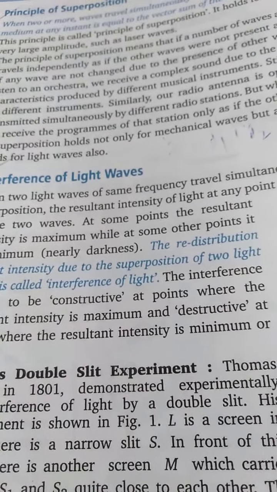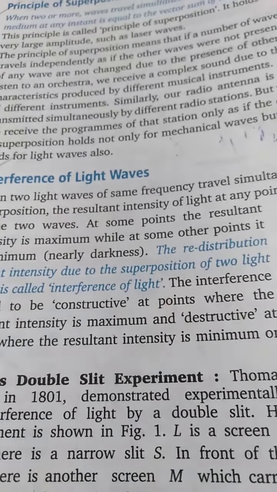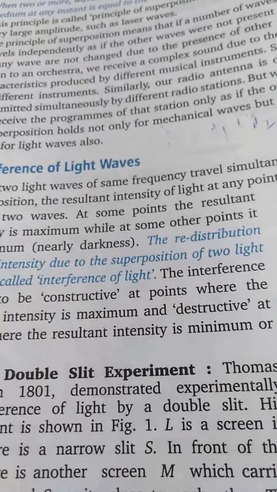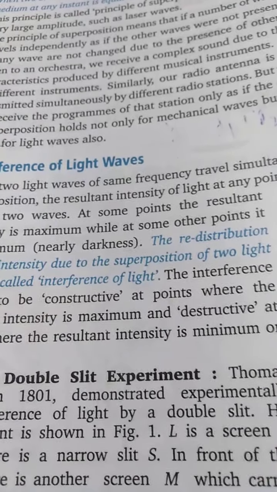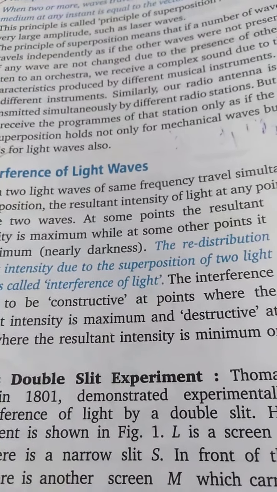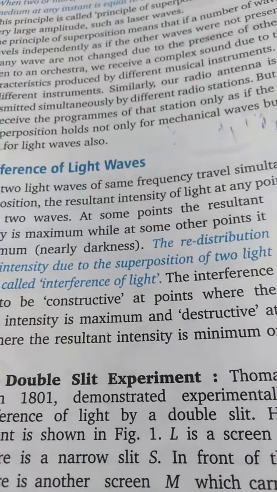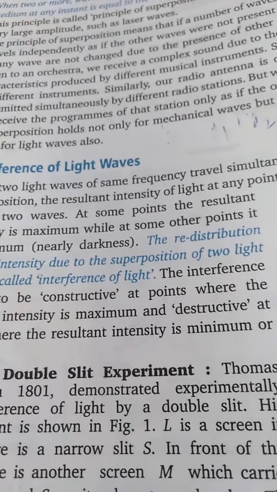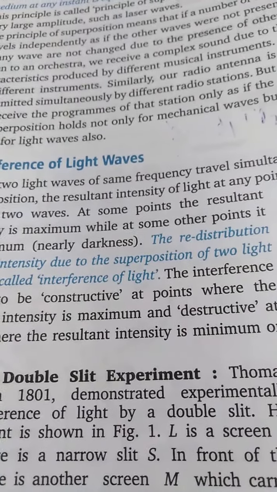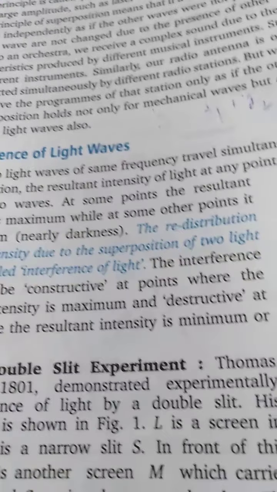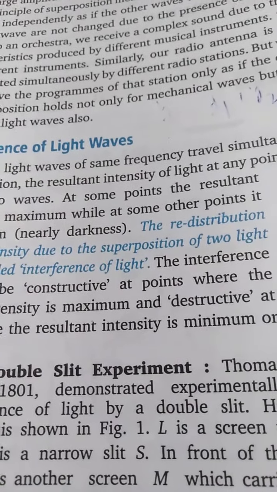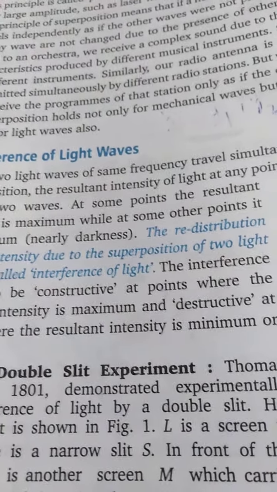When two waves meet at a point, then the intensity of the waves at that point of meeting gets redistributed. Maybe the intensity at the point of meeting is much more than their actual intensity, or maybe the intensity is much less or even zero.